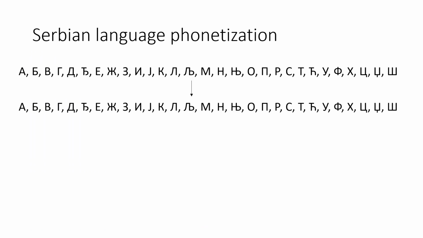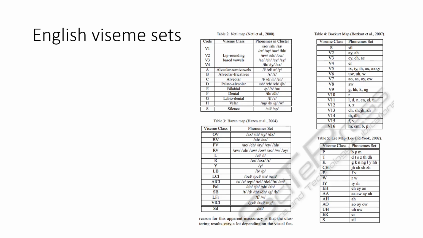Now, Serbian has a near one-to-one grapheme to phoneme mapping, and that simplifies text processing. Phoneme extraction from text for the Serbian language is straightforward, and that's not the problem. But we actually need VSEMs.